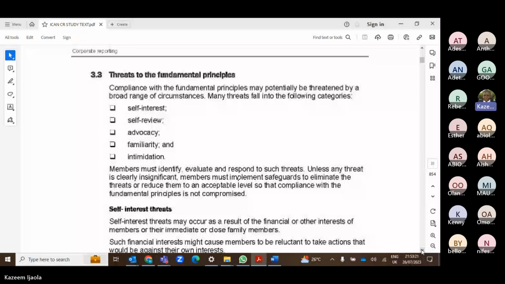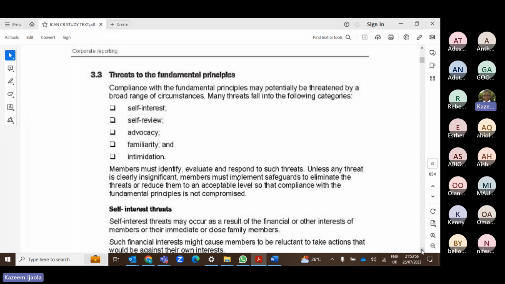For example, you are the auditor of ABC and Co, and you have just secured a job to audit XYZ and Co. And at XYZ and Co, your wife or your girlfriend happens to be the CFO, or you have an investment in the company. You have been appointed as an auditor to go and audit a company where you have an interest.